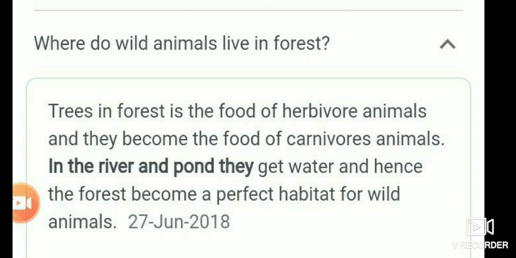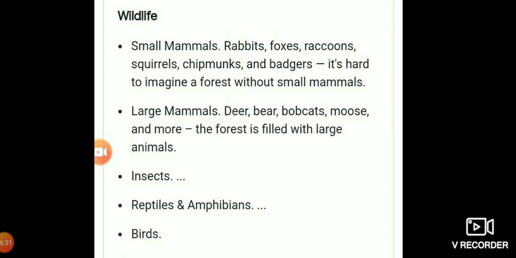Okay, children. Look at this. Listen, this is very important. You study small mammals: rabbits, foxes, raccoons, squirrels, chipmunks, and badgers. It's hard to imagine a forest without small mammals. Large mammals: deer, bear, bobcats, moose, and more. The forest is filled with large animals. Okay.